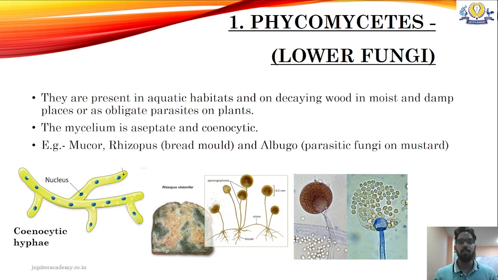What does aseptate mean? That there are no cross walls in the mycelium, and just because there are no cross walls, the cells are in continuity, meaning that it behaves like a single cell. So a single cell has many nuclei. Such a condition is called cenocytic, and the hyphae or the mycelium is called cenocytic mycelium. So a very important point under Phycomycetes is that the mycelium is aseptate and cenocytic. Examples of Phycomycetes include Mucor, Rhizopus. Rhizopus is nothing but your bread mold, and Albugo candida, right?